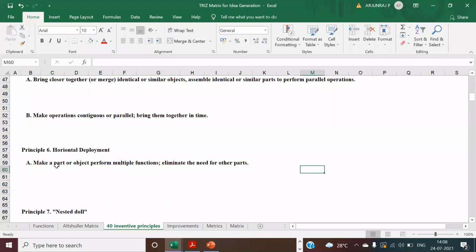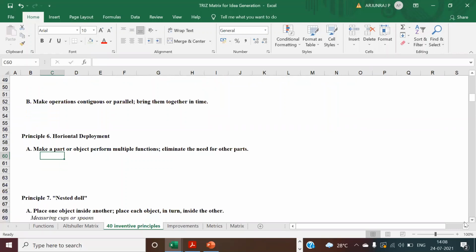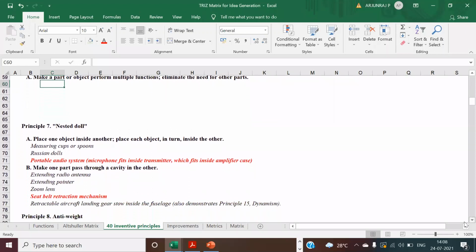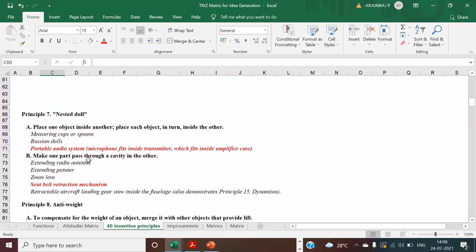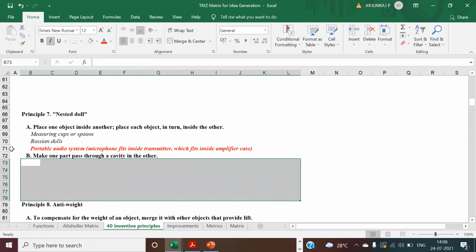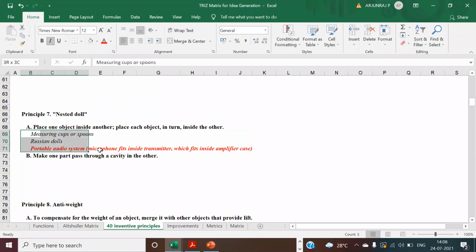And you need to deploy it. Horizontal deployment means, see, once you do this in one plant, you can deploy it to the other plant also. You can do it internally. You can deploy it with the same results that you have achieved. Also self-explanatory. And the seventh principle is nested doll. For example, making one part pass through a cavity in the other. You can look for this also, and even you can look for placing one object inside another. So that is still a kind of nested doll.